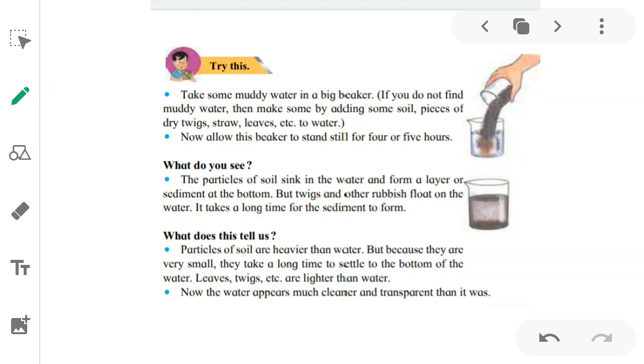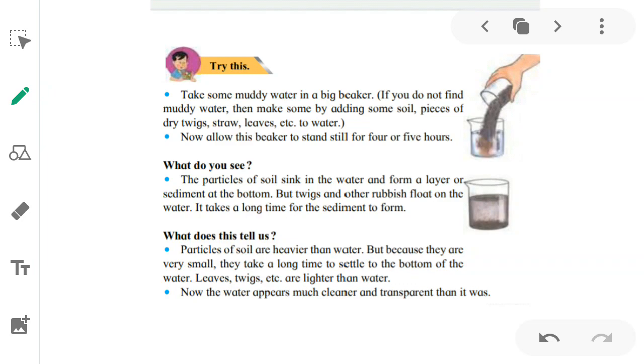So you have to add in it some soil, pieces of dry twigs, straw, leaves, etc. to water. Dry twigs means small branches of trees, and straw means bhusa. You have to add and mix with the water.